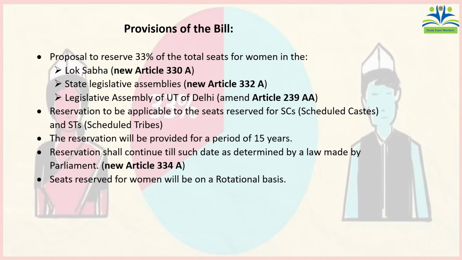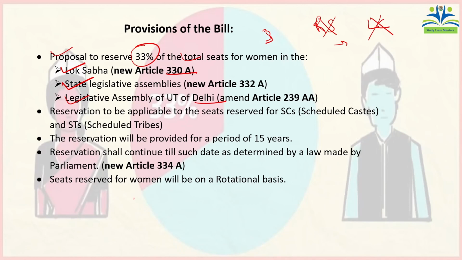As we have already seen, this bill proposes to give reservation to 1/3 women, like 33% of total seats will be reserved for women. For bodies of the government, this reservation will be applicable. It will be applicable for Lok Sabha, and this new article will be inserted, and this will be applicable for state legislative assemblies. And one more fact: is it applicable for Rajya Sabha? No, it won't be applicable for Rajya Sabha, neither for the Legislative Council. Then one more, this bill proposes to reserve women seats for legislative assemblies of UTs.